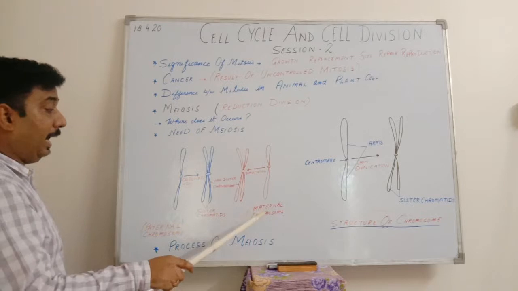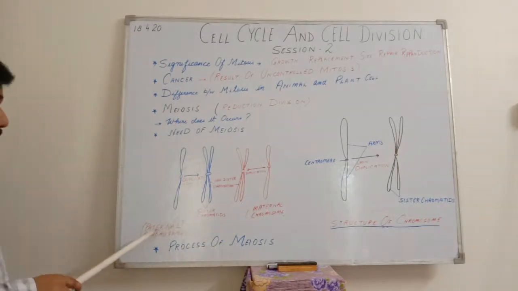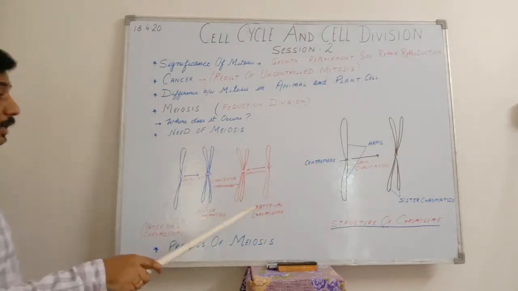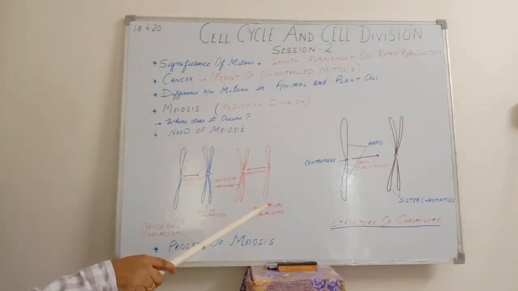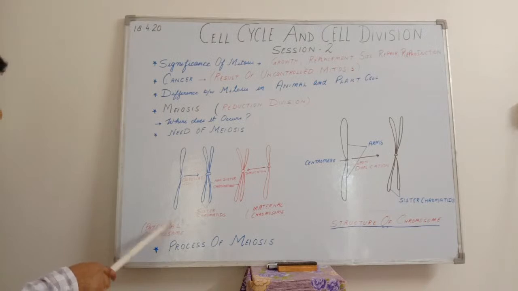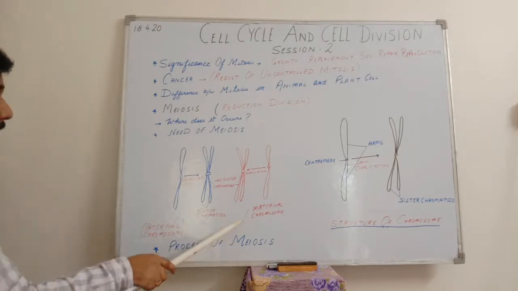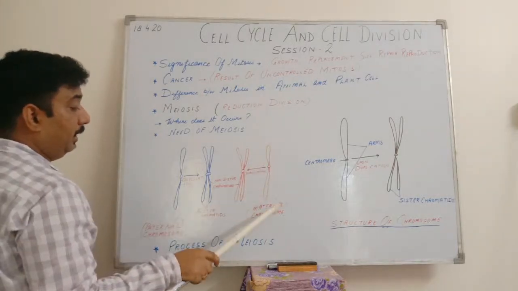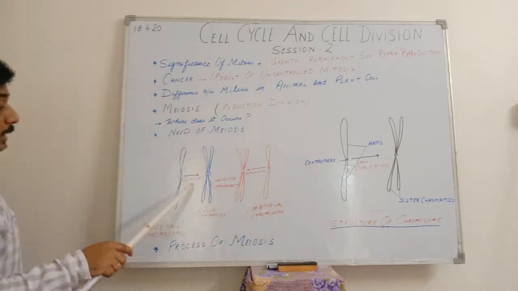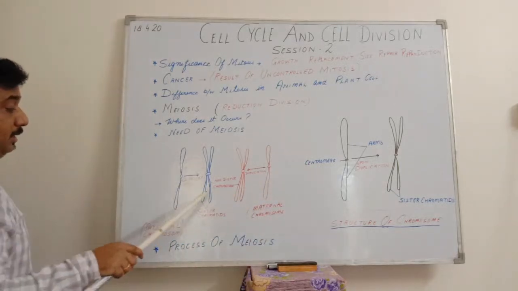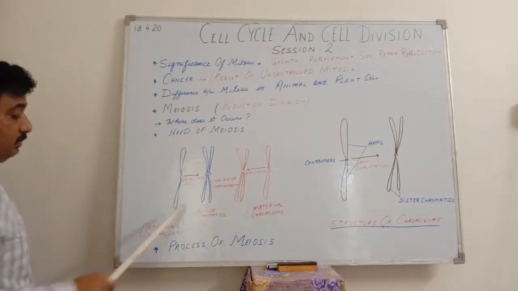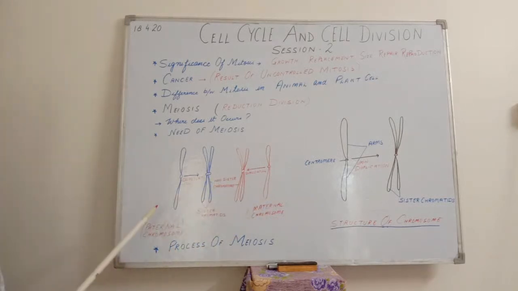I have shown you here the paternal chromosome and maternal chromosome in this way. It is present in the gametes. So you can see here the arms of the paternal chromosome, and the arms of the maternal chromosome. Upon its duplication, 2 sister chromatids are formed in the maternal chromosome side as well as in the paternal chromosome side.